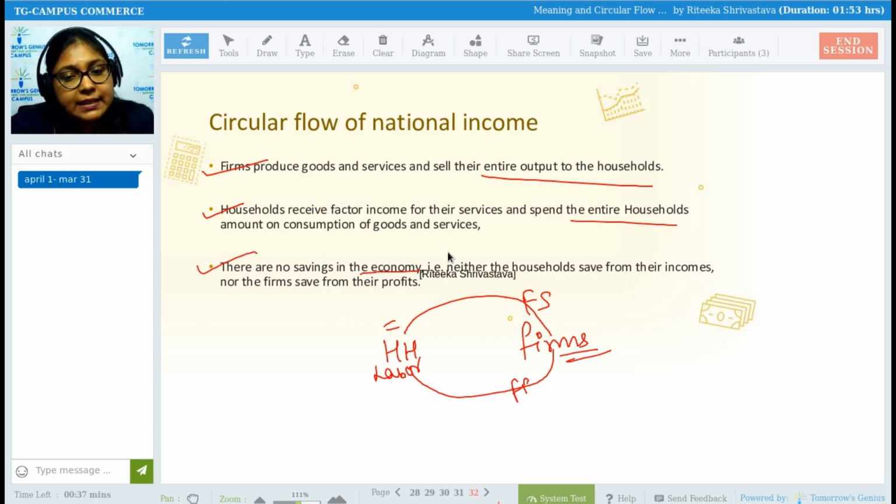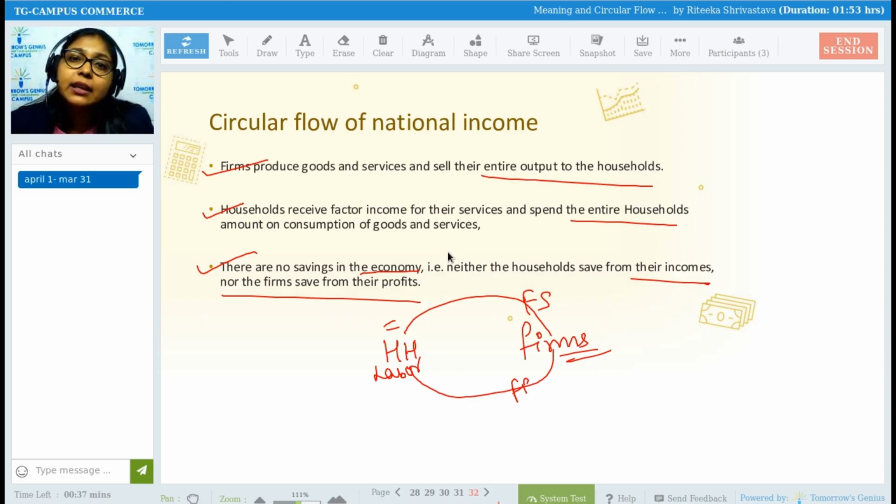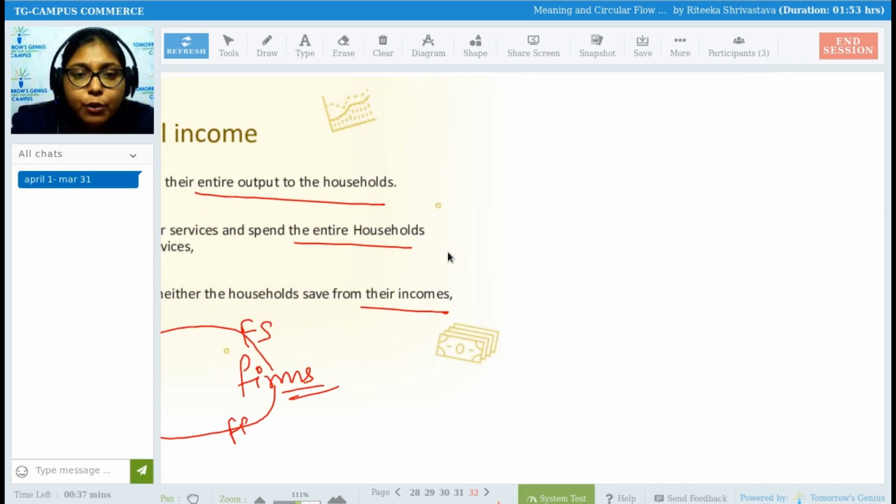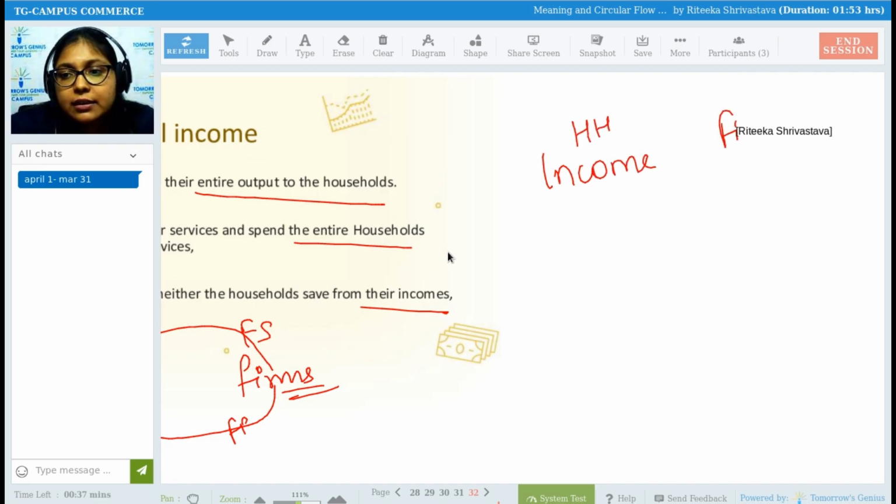Then there are no savings in the economy. Neither do households save from their income nor do firms save from their profit. The next assumption says that there is no saving happening in the economy. Neither are the households saving. See, households will save from what? Households will save from their income and firms will save from their profit.